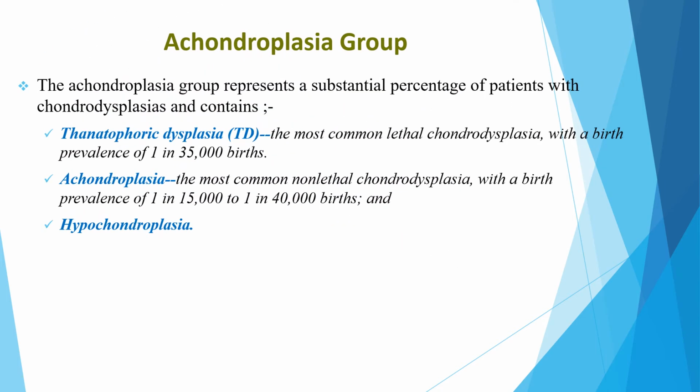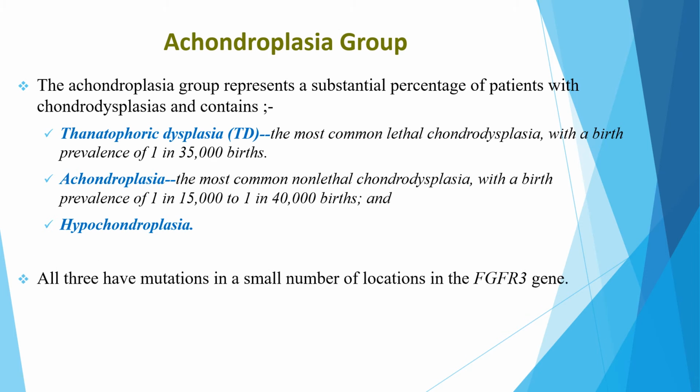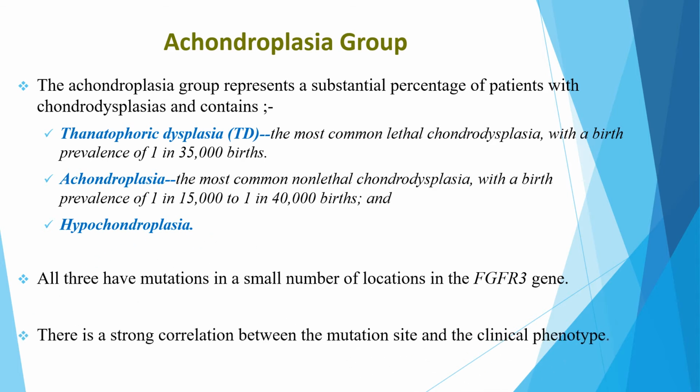The achondroplasia group represents a substantial percentage of patients with chondrodysplasia, and there are three types: thanatophoric dysplasia, which is the most common lethal chondrodysplasia, achondroplasia, which is the most common non-lethal chondrodysplasia, and hypochondroplasia. All three have mutations in a small number of locations in the fibroblast growth factor receptor 3 gene, and there is a strong correlation between the mutation site and the clinical phenotypes.